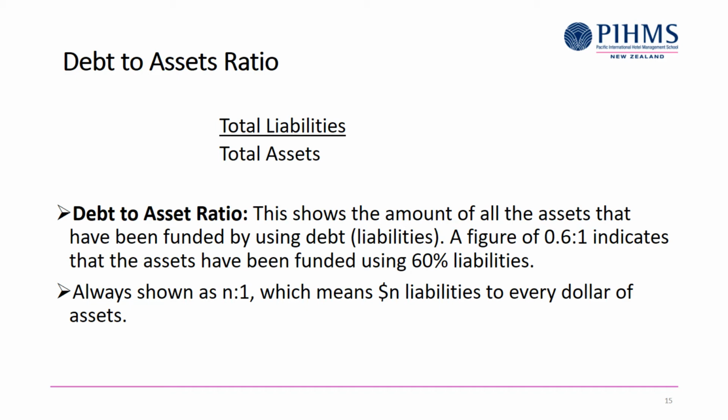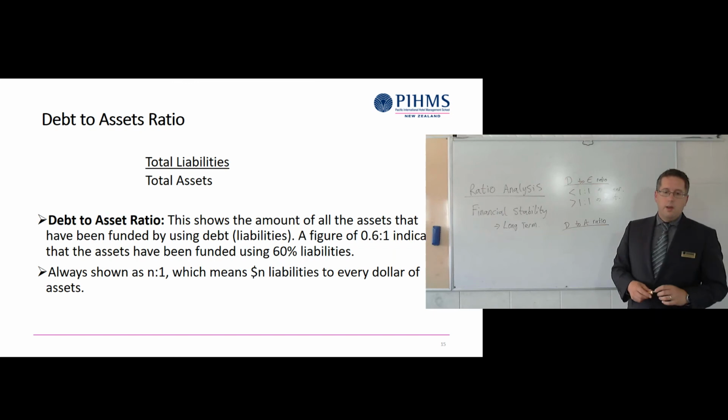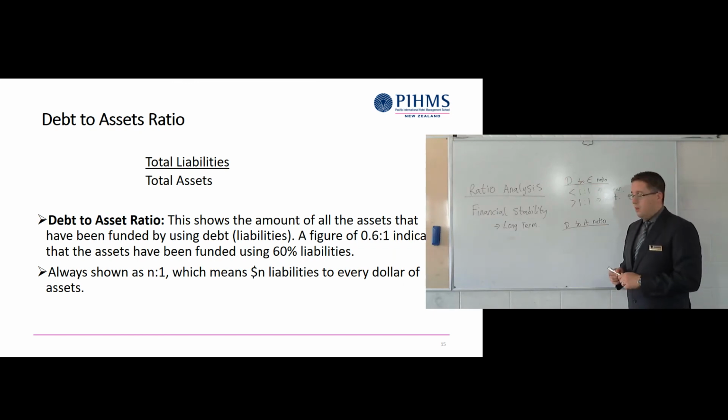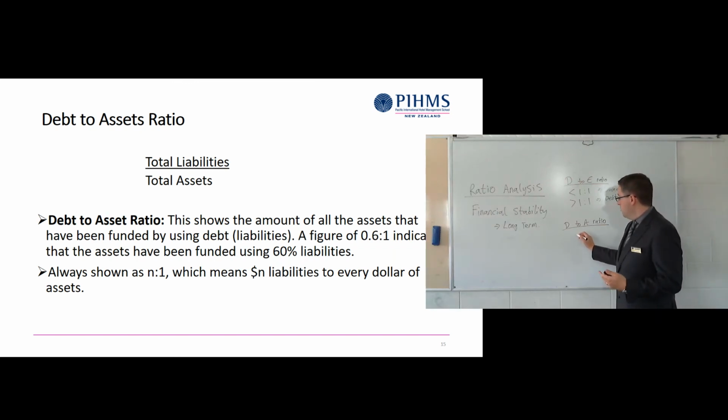Again, this is a ratio that's to 1, and this shows how much funding has been using liabilities. I've got an example there of a figure of 0.6 to 1, which indicates the assets have been funded using 60% liabilities. And it's always written as the figure something to 1.